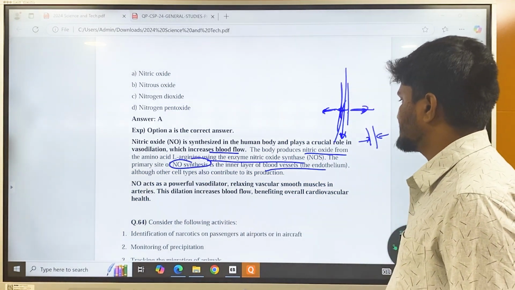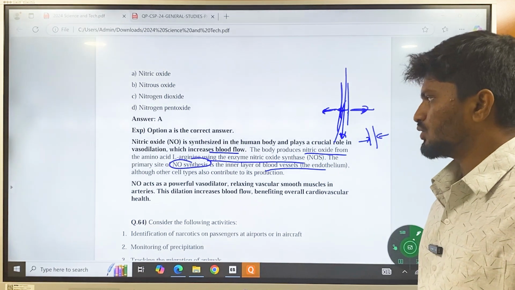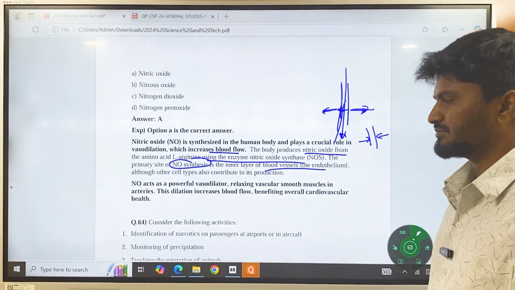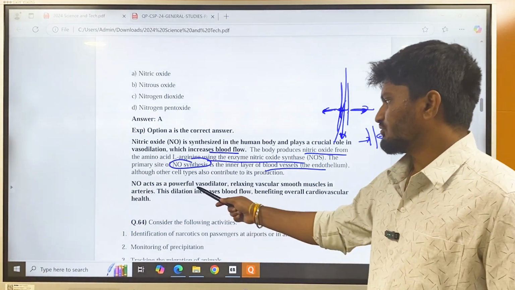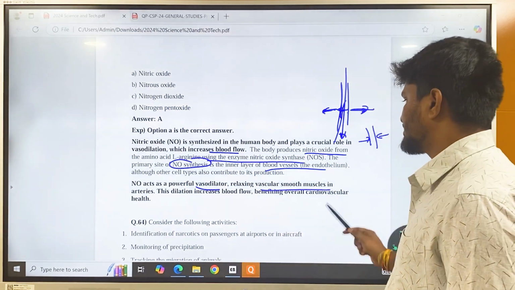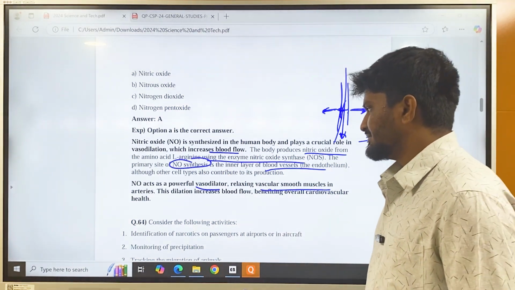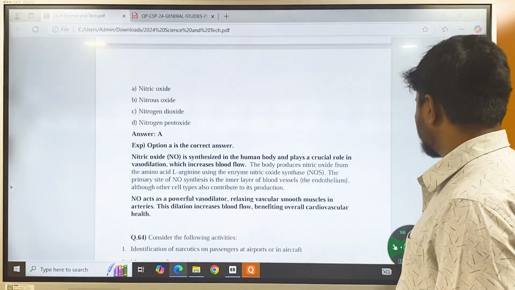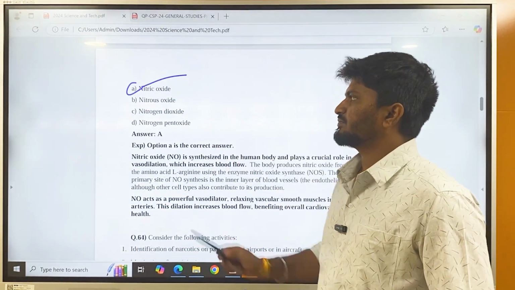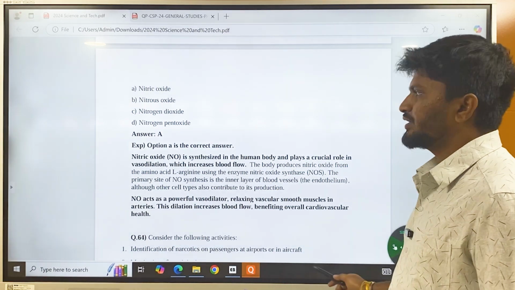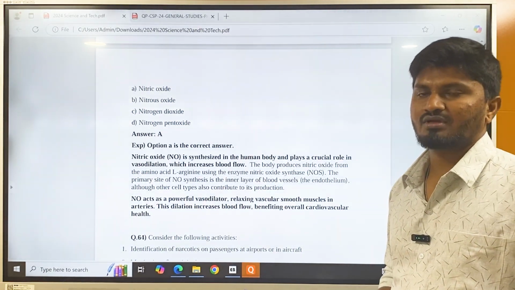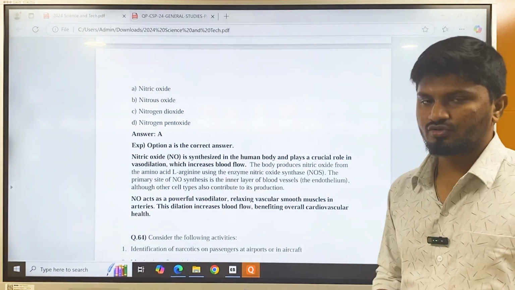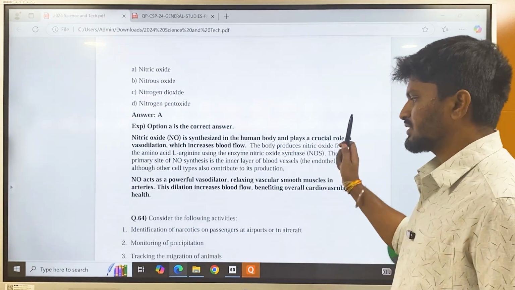The inner layer of blood vessels, the endothelium, although other cell types also contribute to its production. So it is a powerful vasodilator, relaxing vascular smooth muscles in arteries. This dilation increases the blood flow, benefiting overall cardiovascular health. So the correct answer is nitric oxide. These kinds of questions, you either know it or you don't know it. So if you are sure about the answer, attempt it. If you don't know the answer, then it is better to skip this one.